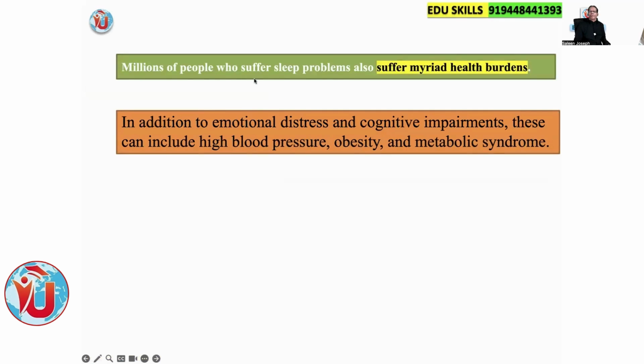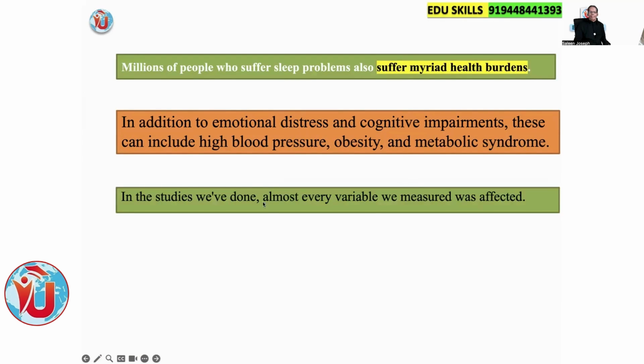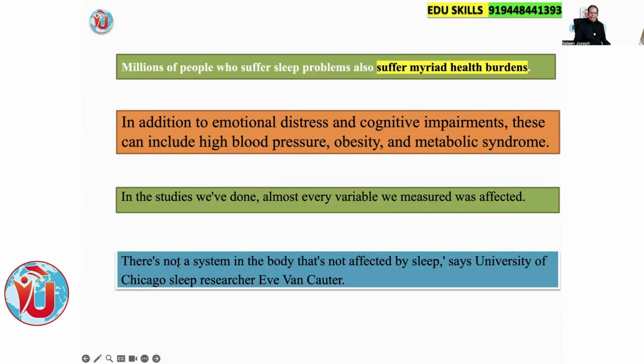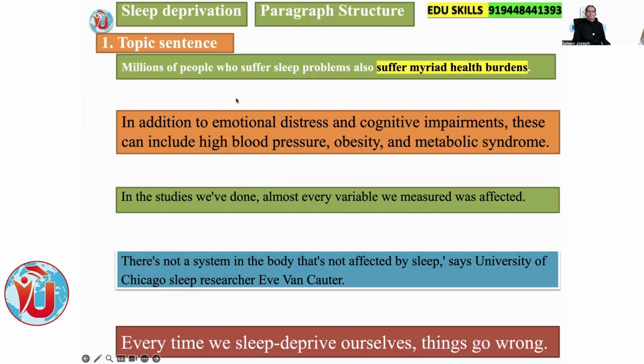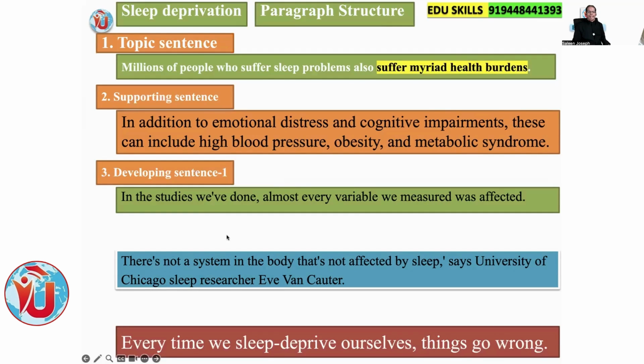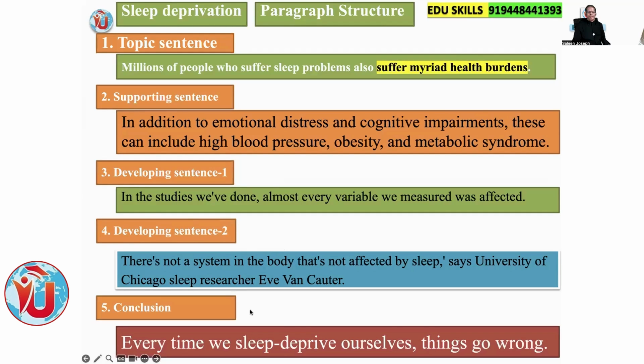See? Millions of people who suffer sleep problems also suffer myriad health problems, health burdens. In addition to emotional distress and cognitive impairments, these can include high blood pressure, obesity, and metabolic syndrome. That is the supporting sentence. In the studies we have done, almost every variable we measured was affected. That is a developing sentence. Again, you have the second developing sentence: there is not a system in the body that's not affected by sleep, says a student of Chicago sleep research. Every time we deprive ourselves of sleep, things go wrong. See how beautifully the paragraph is structured: topic sentence, then supporting sentence, then developing sentence 1, developing sentence 2, then conclusion.